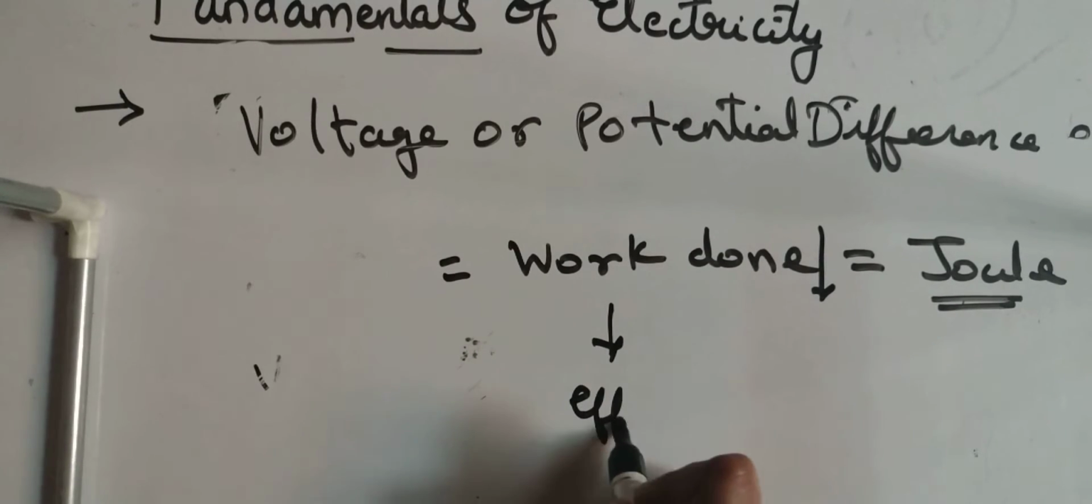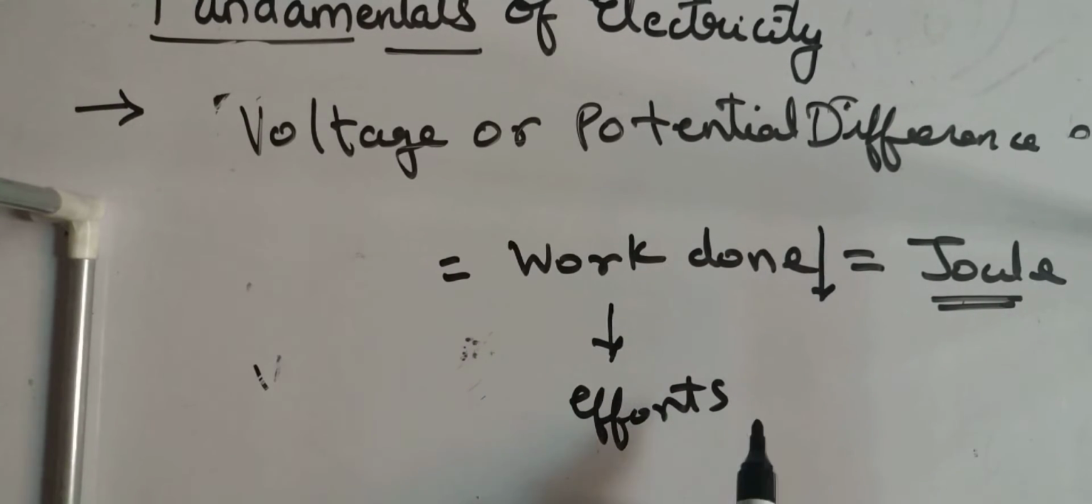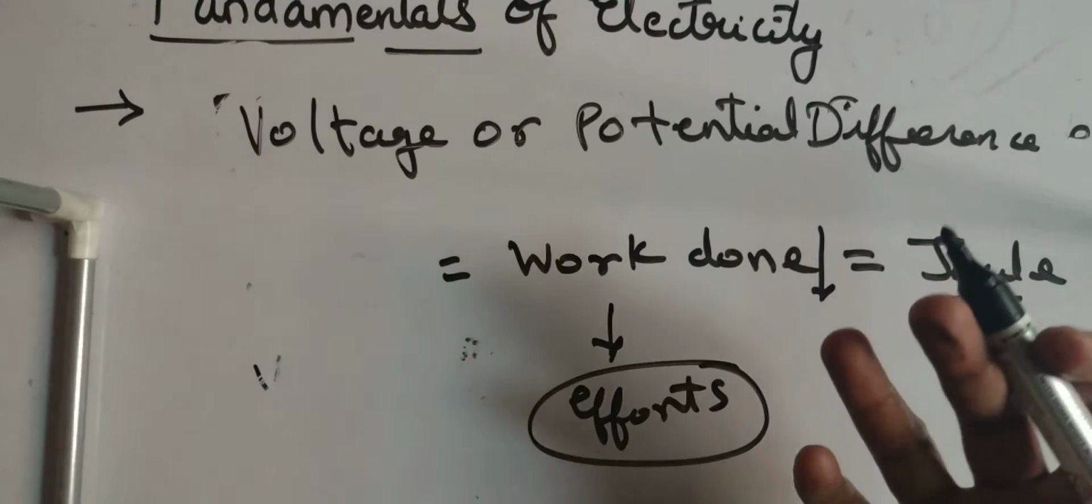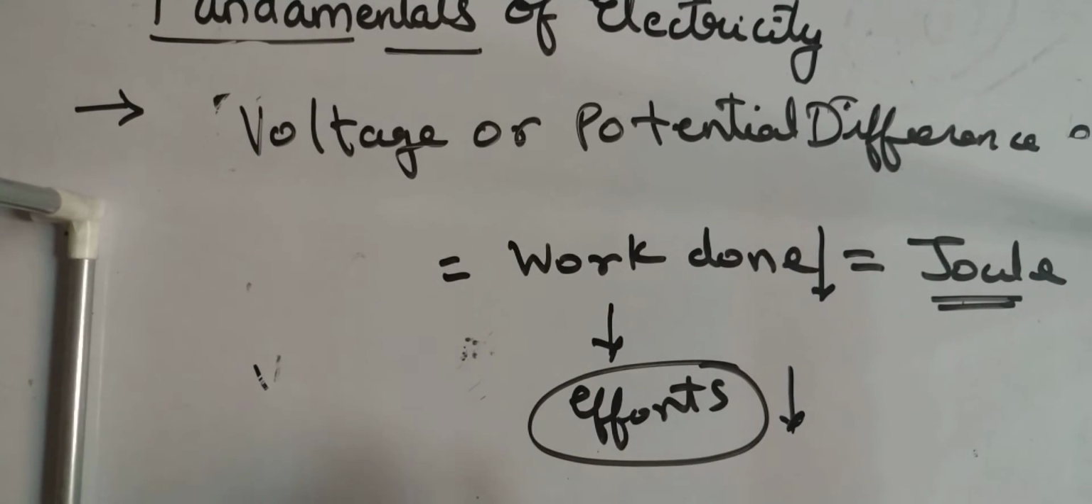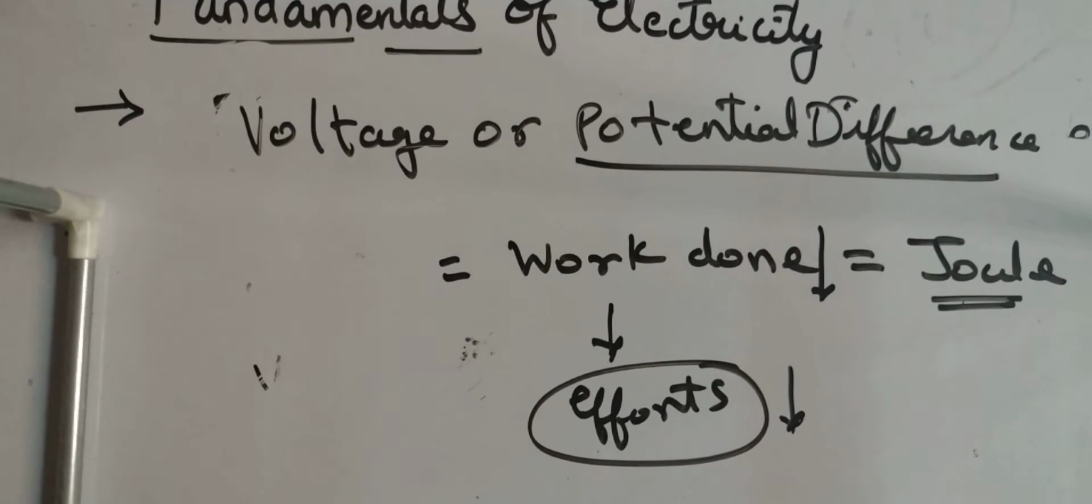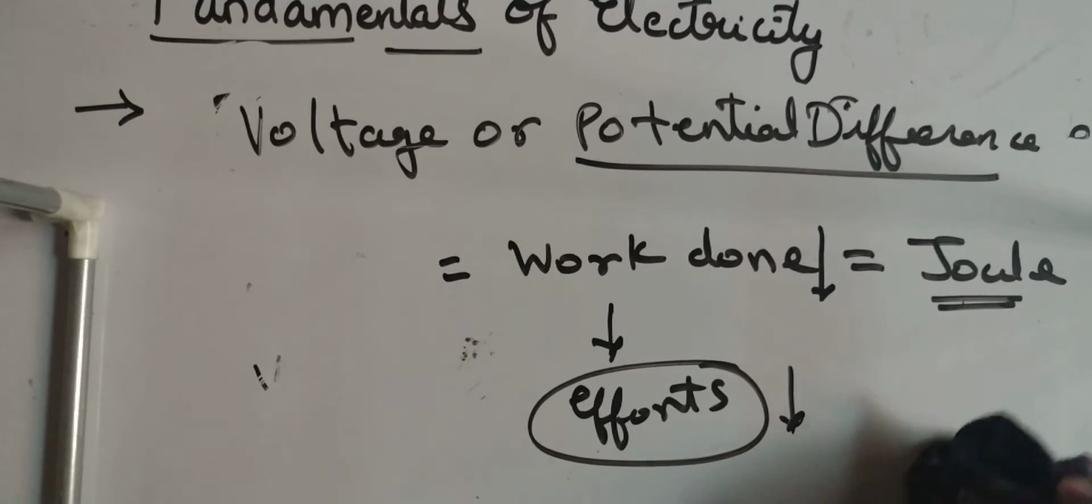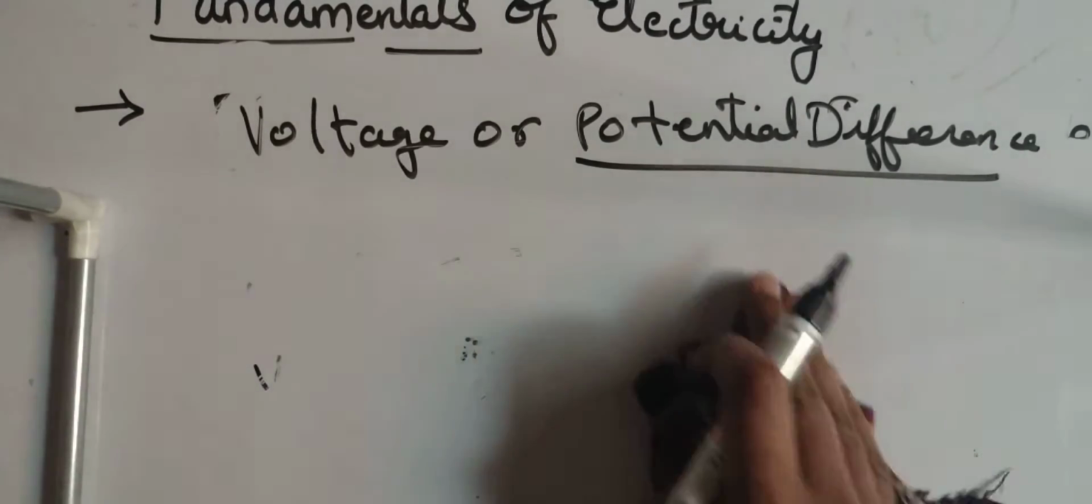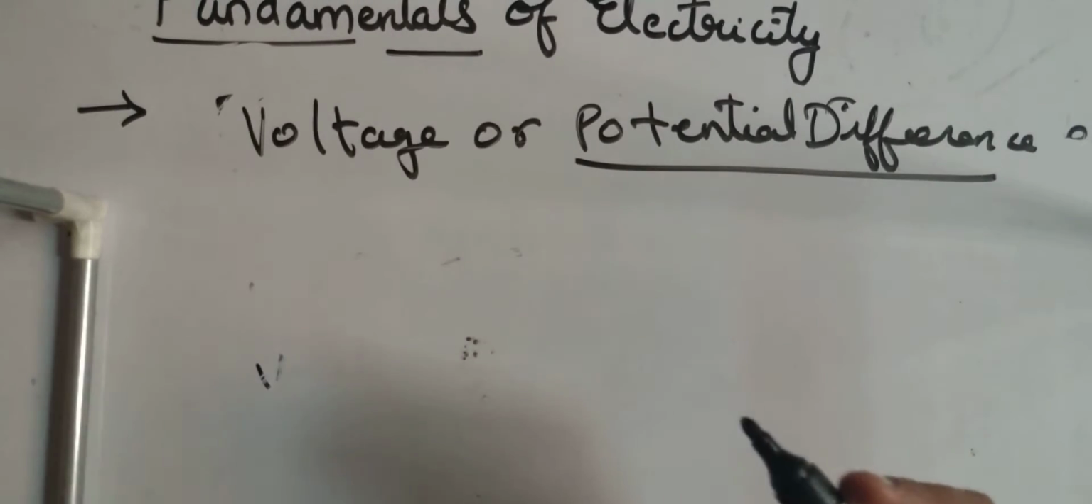Work means nothing but efforts. Understand, efforts. So we need to gain maximum result in minimum efforts. Are you getting it? So you need to do smart work. For that, this term is introduced, potential difference. Understand this. What do you mean by potential difference? See, potential difference means what?